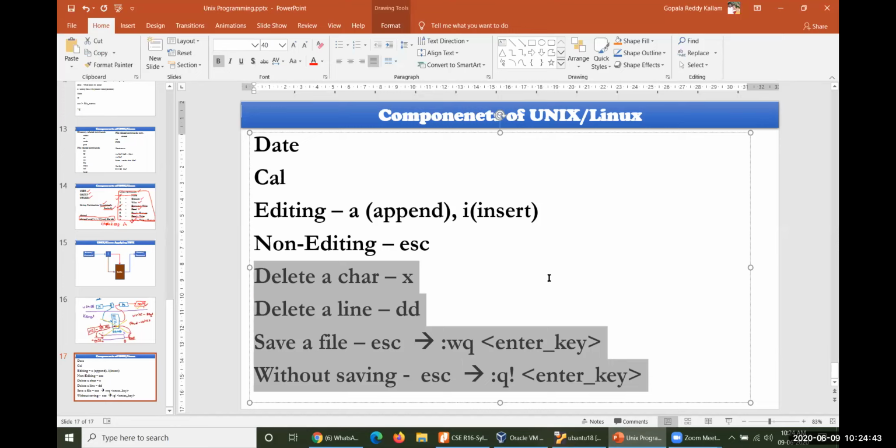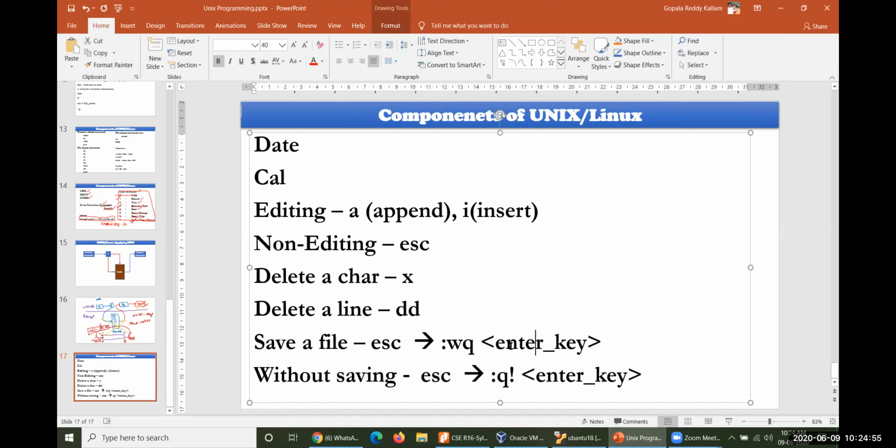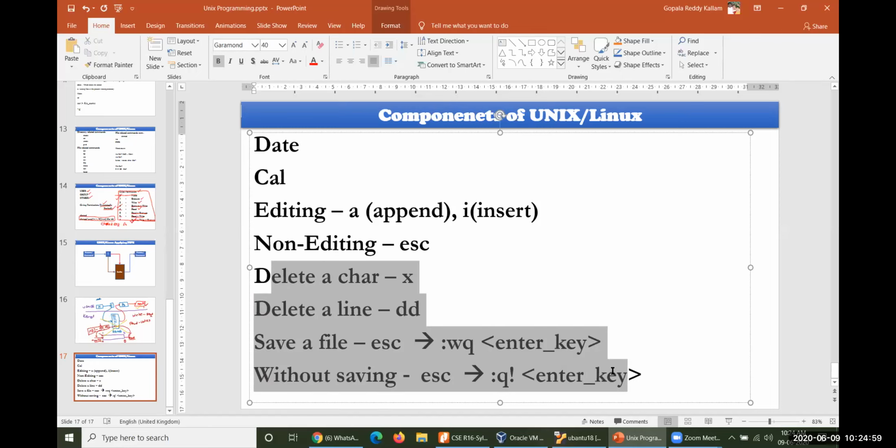I'll send one particular document to you. Please go through the modifications which have taken place using the VI editor. VI editor is a big editor, and many people are using it right now also. However, these are the different types of commands which are useful for us.